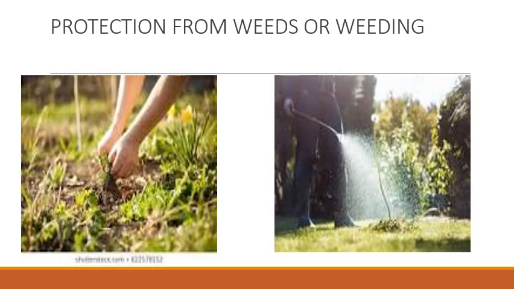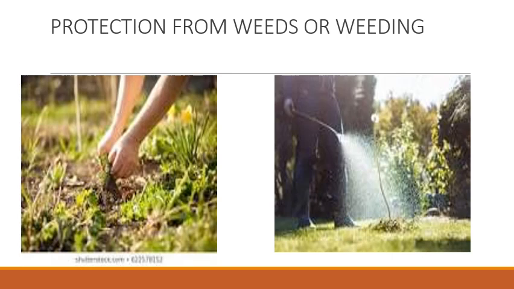The next step is weeding or protection from weeds. Now, what are weeds? Weeds are unwanted plants that grow with the crops. And since they are unwanted, they need to be removed. Their removal is called weeding.